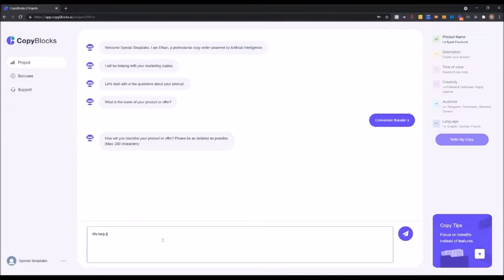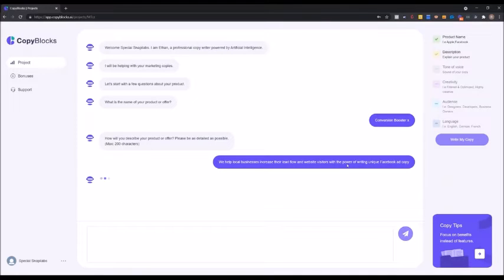So we help local businesses increase their lead flow and website visitors with the power of writing unique Facebook ad copy. There we go. That's it. And we can create that copy literally with CopyBlocks itself.